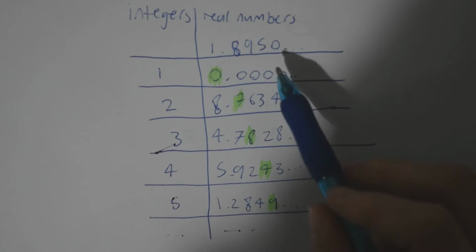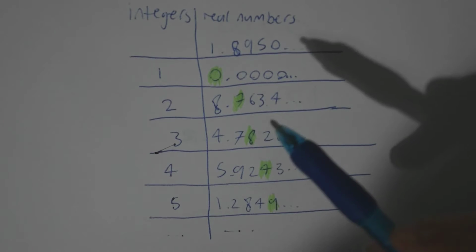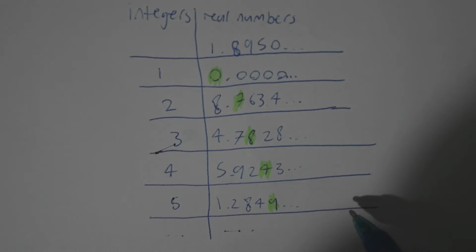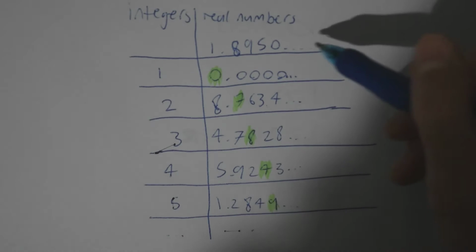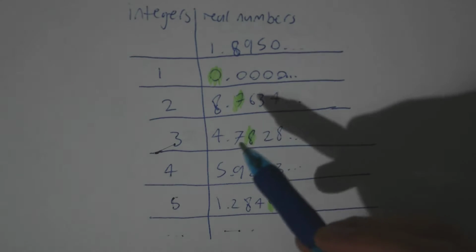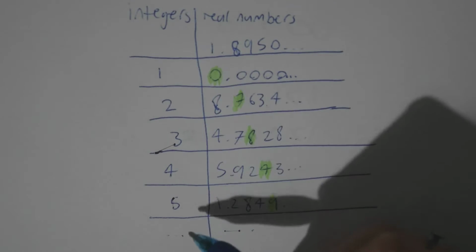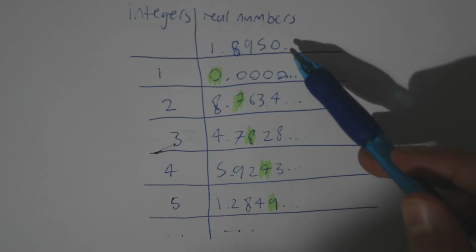And now we have a brand new number that, because of the way we created it, is by definition different to every single other real number in here in at least one spot. So therefore, it is a brand new number that doesn't have any mapping. There are no integers left to map it to. We've used every single integer, and yet we've just created a brand new real number.